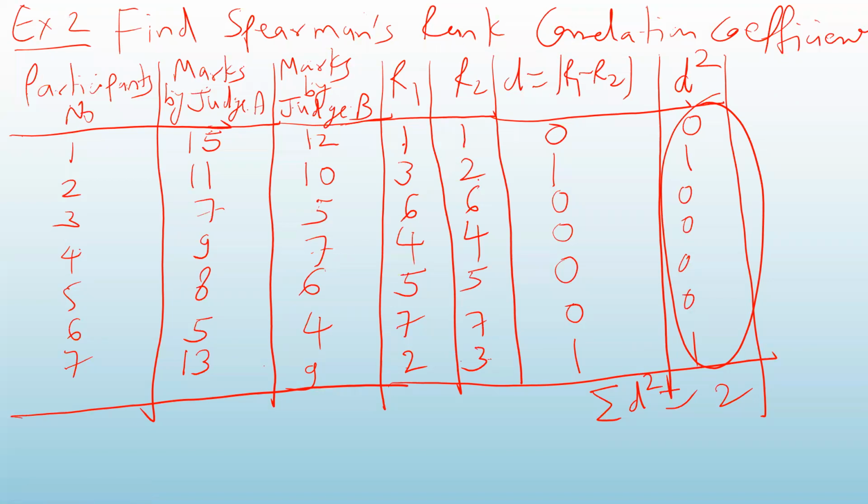Next time we will see what happens if two people have got the same marks. In that case, how will the ranking be given? In this problem, all the marks were different. But what if two people get the same mark? For example, 11 is given to participant number 2 as well as participant number 7. Both are given the same marks. In that case, how will you give the ranking? That is called the calculation of rank correlation coefficient when the ranks are repeated.